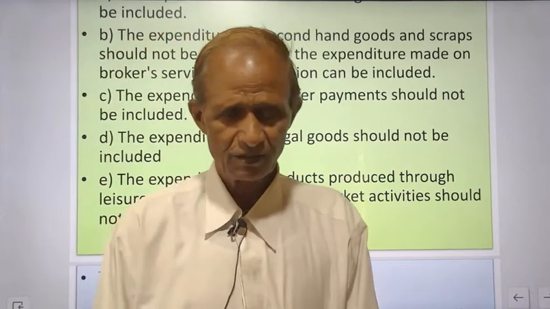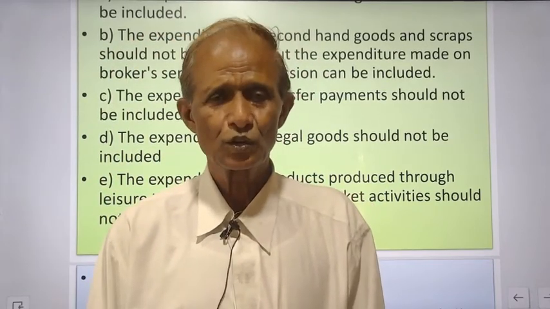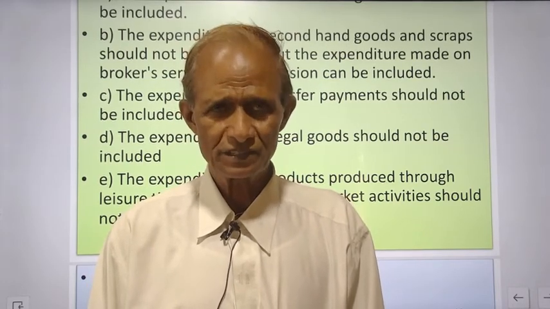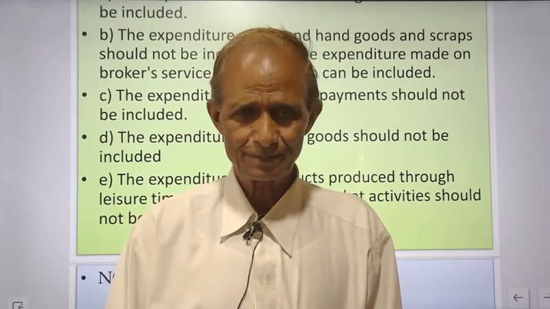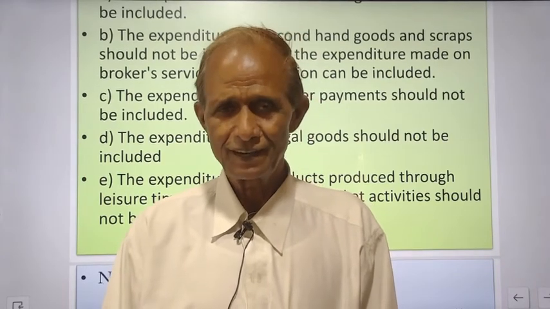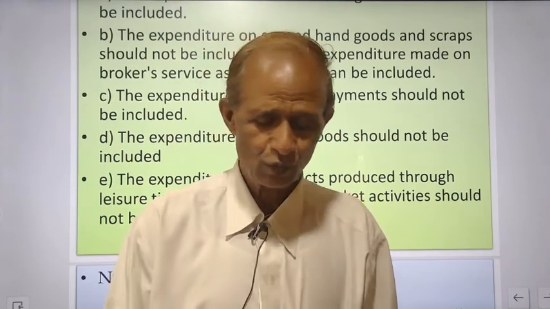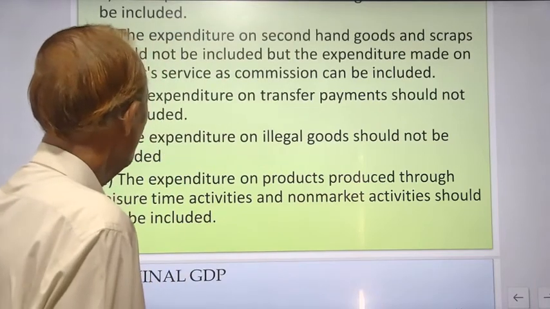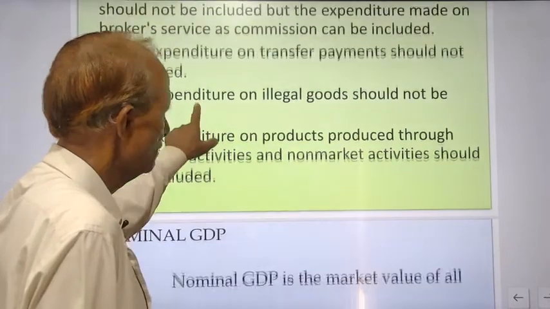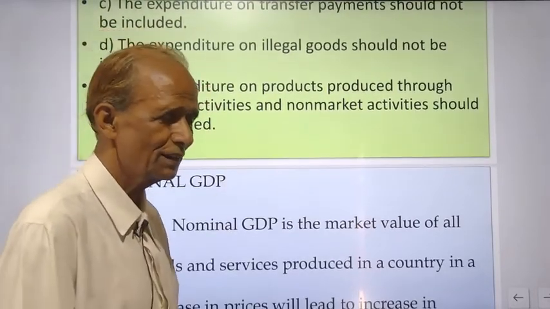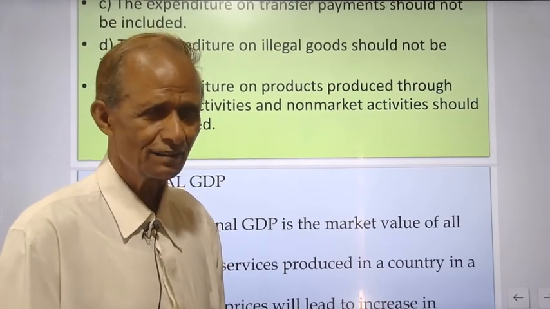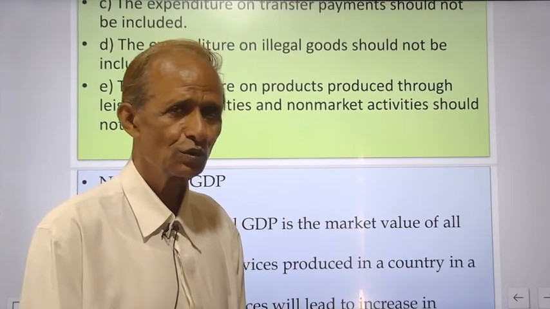That is scholarships, donations, financial assistance, old age pensions, unemployment allowances, etc., which you get without any labor, should not be included. Therefore, the expenditure on illegal goods should not be included, on lotteries or horse racing, on smuggling, on corruption, etc.